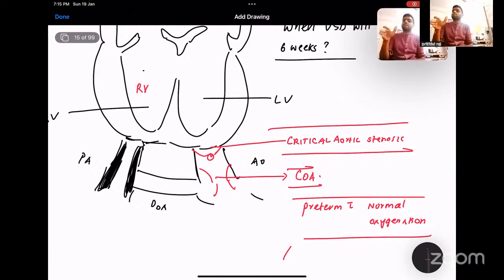Whereas the critical aortic stenosis and coarctation of aorta, the funda is that here the pressure of the left ventricle is much higher than the right ventricle pressure, which is needed to overcome the resistance of the pulmonary artery pressure. Already the left ventricle pressure is much higher than the right ventricle. So before 6 weeks itself, the shunting will become prominent despite the pulmonary vascular resistance. So these are the three conditions where the VSD can present before 6 weeks.